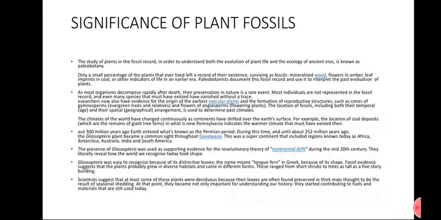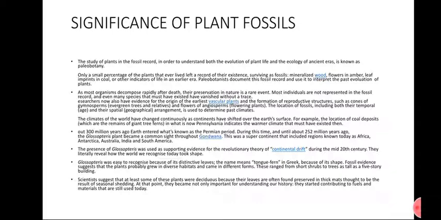Only a small percentage of the plants that ever lived left a record of their existence, surviving as fossils. As compared to animals, far fewer plants became fossils after their decay. Paleobotanists document this fossil record and use it to interpret the past evolution of plants, to understand how plants grew in early times. As most organisms decompose rapidly after death, their preservation is a rare event.